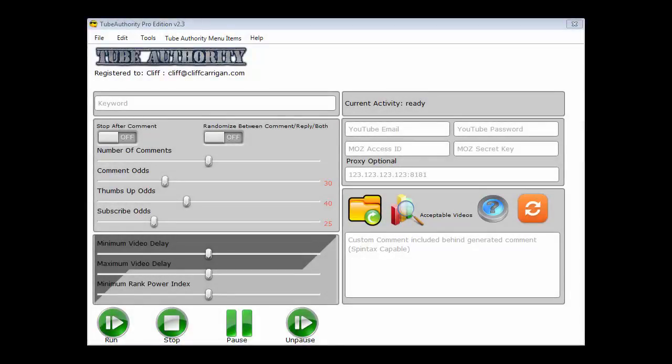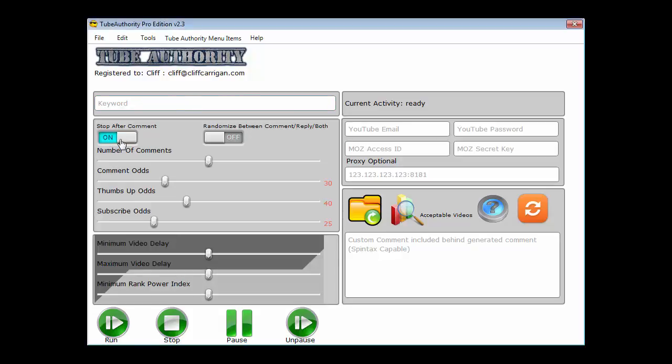Let's go ahead and walk through now how to use the TubeAuthority software. Obviously, for your keyword, you're going to enter that here. Now you enter your main niche keyword, like weight loss or lose weight. Keep it as a short tail, ultra competitive keyword. That's what you want.